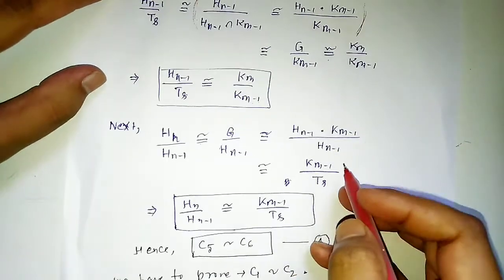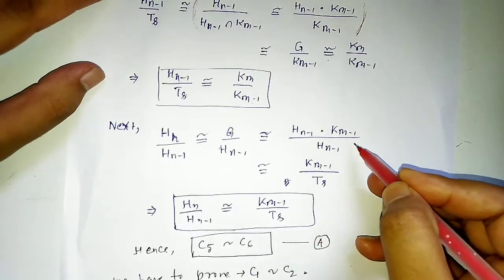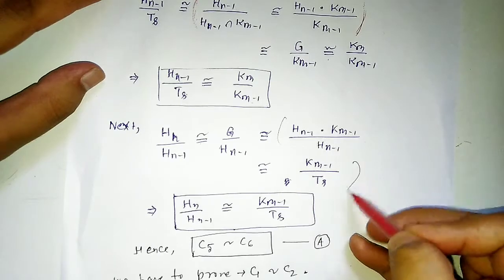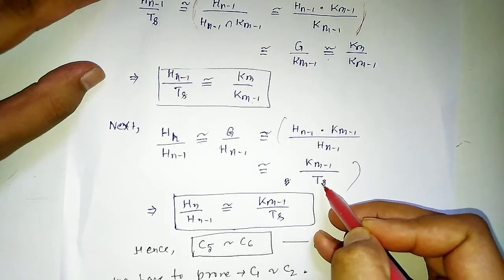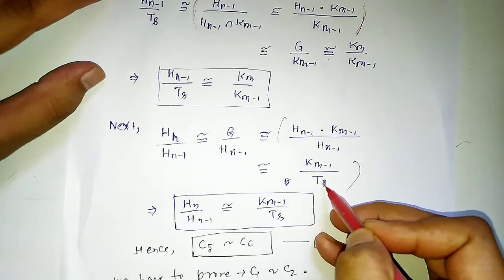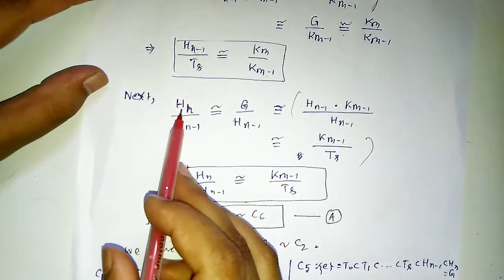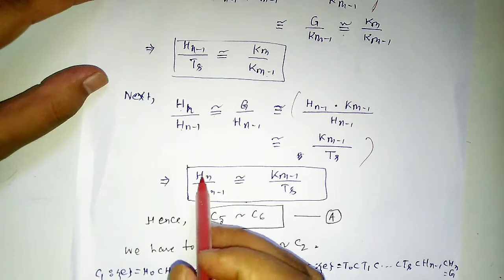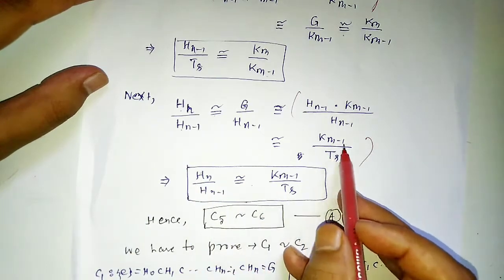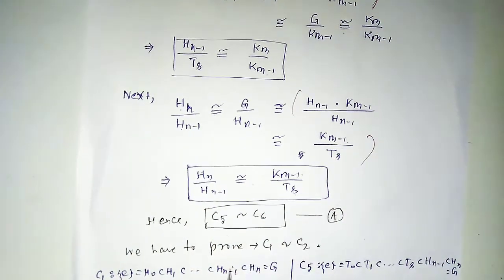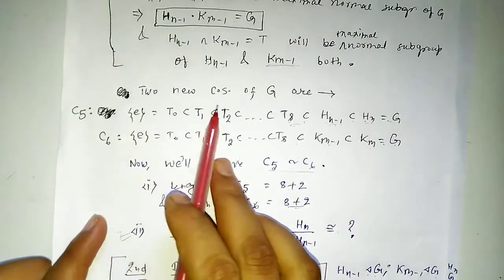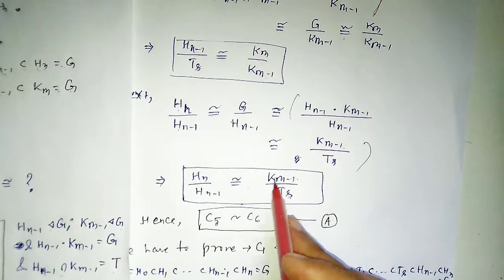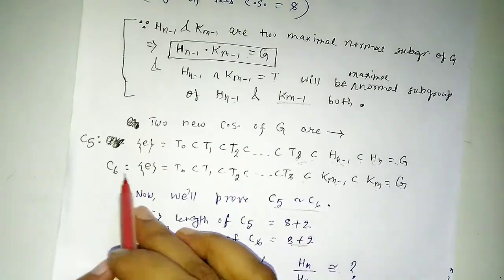And now we will use again the second isomorphism theorem here. So here will come Km minus 1 upon the intersection, which is equal to Ts. So Hn upon Hn minus 1 is isomorphic to Km minus 1 upon Ts. This simple group comes from the composition series C5, and this simple group comes from the composition series C6.